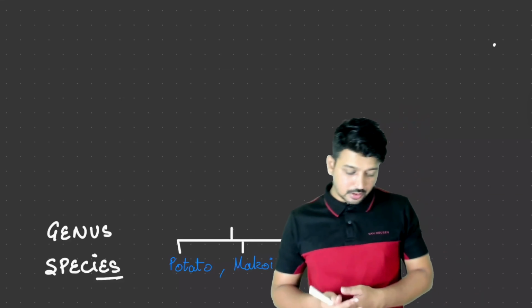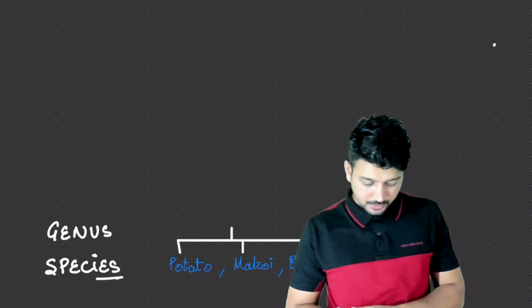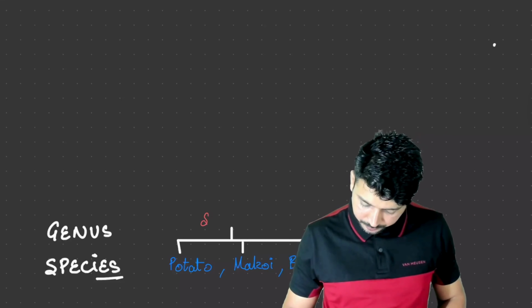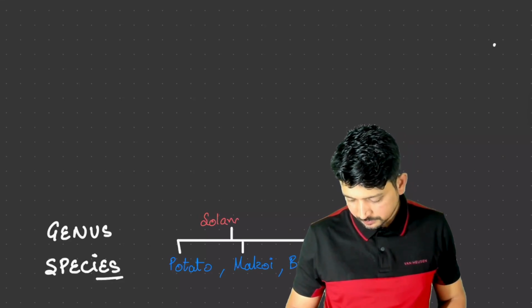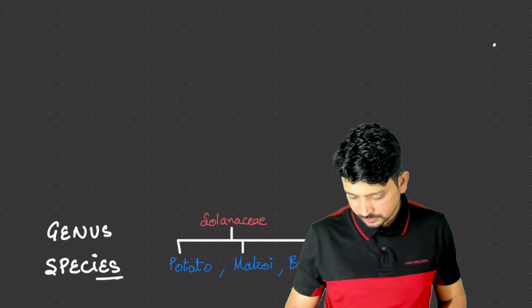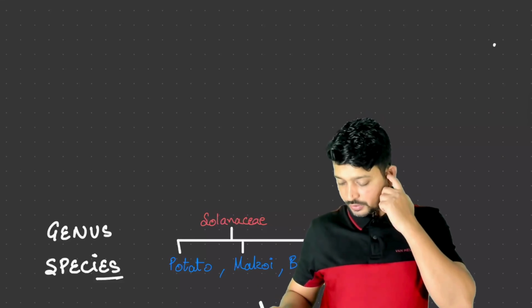The genus name is the Solanaceae family. They are placed in Solanaceae. Along with Solanaceae, we have different genera present.